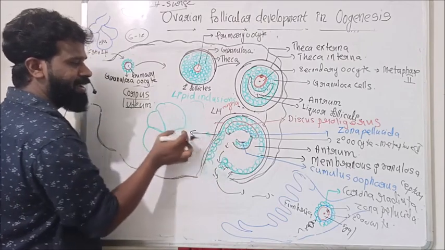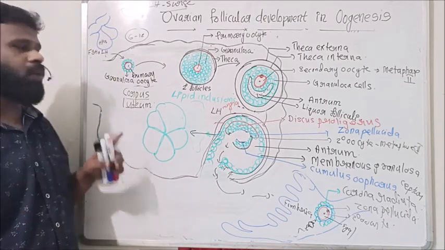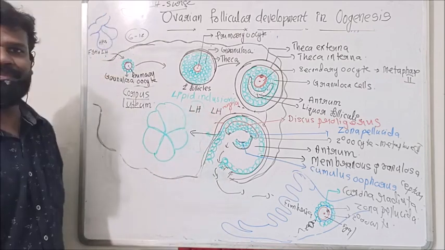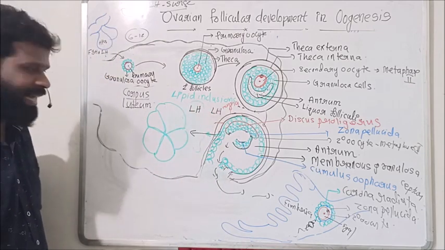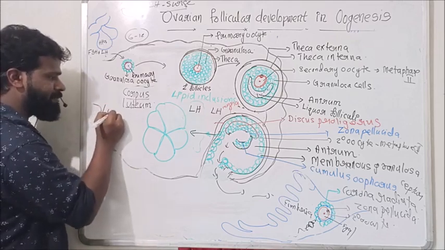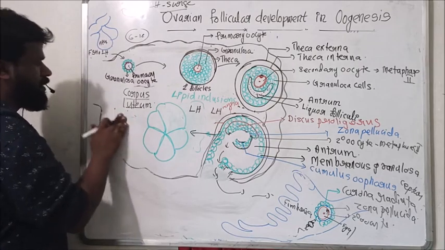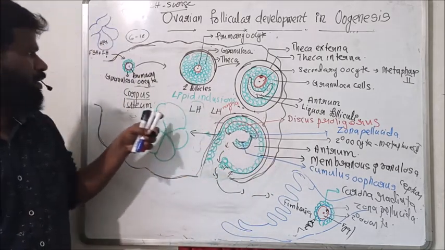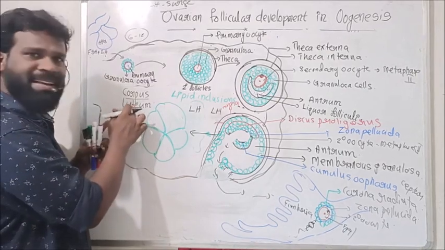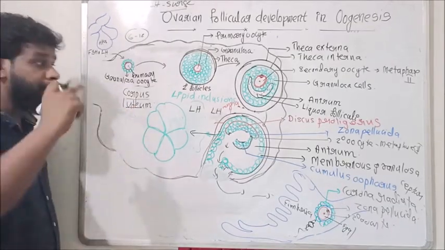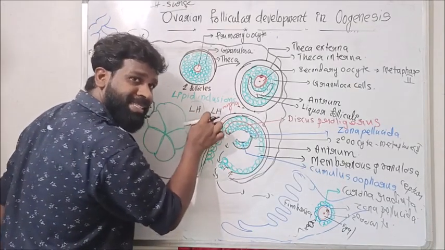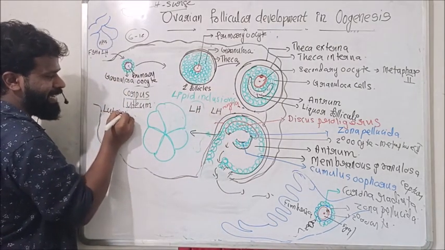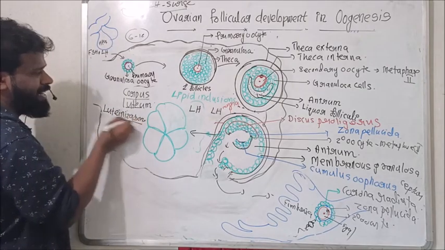Now this ruptured follicle is transformed into a yellow colored endocrine gland called corpus luteum with the help of the hormone LH, by a process called luteinization.